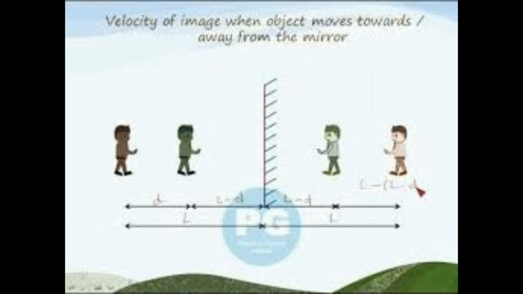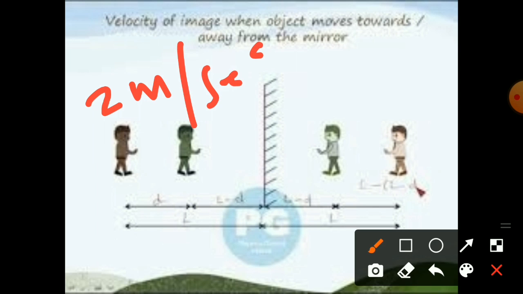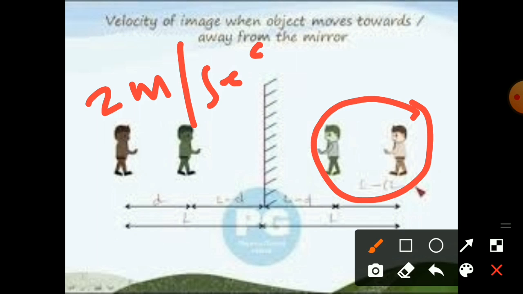This is when you run in front of the mirror. Suppose you are running in front of the mirror at 2 meters per second. What is your velocity? Your velocity is 2 meters per second, 2 meters in 1 second. Your image velocity will become double, 4 meters per second.